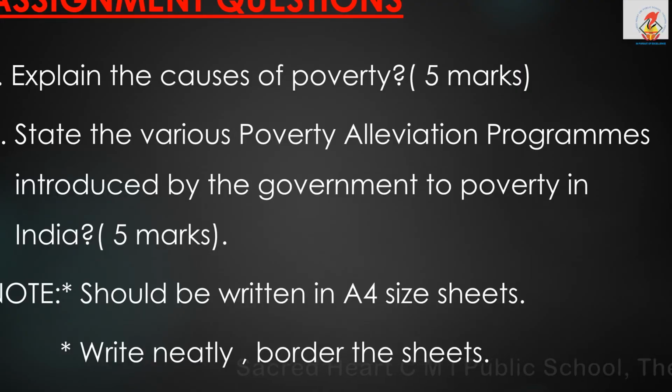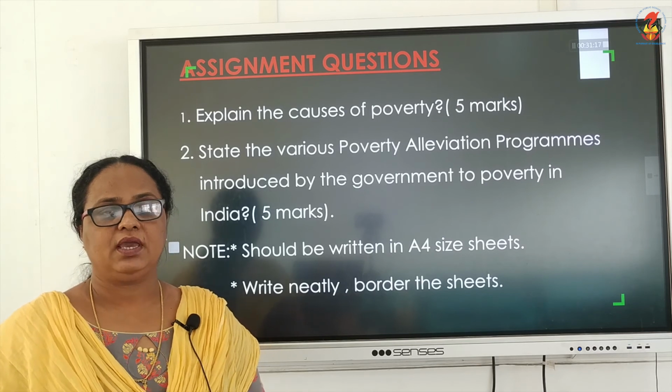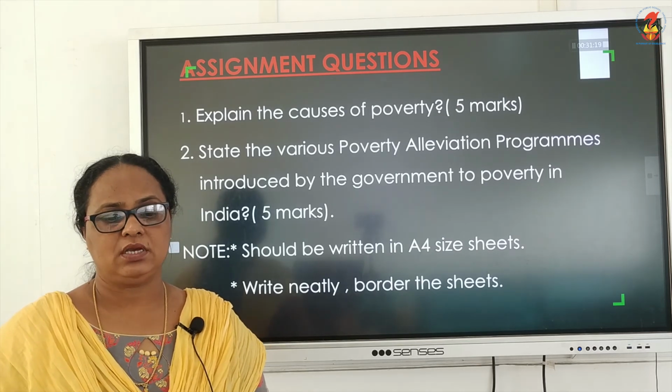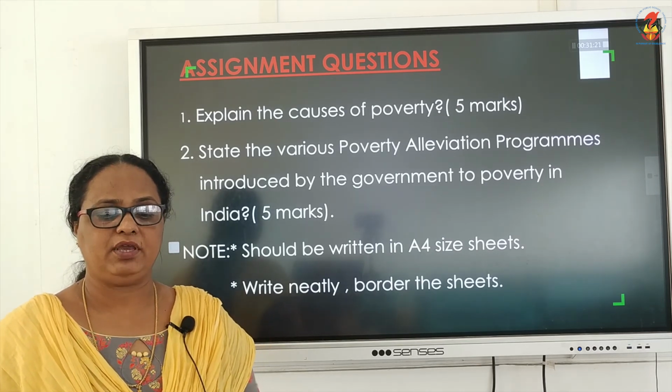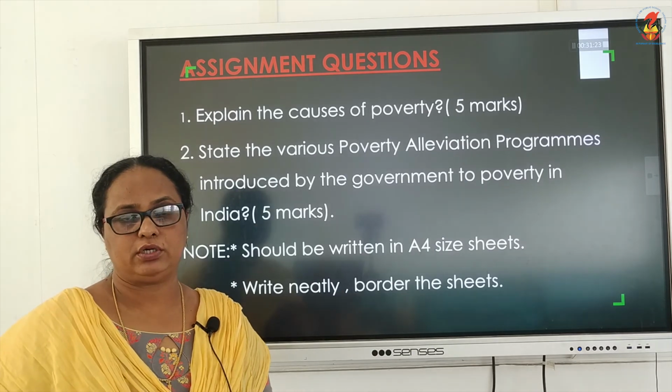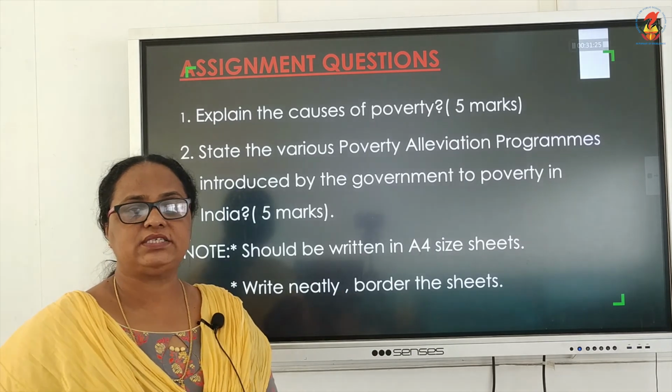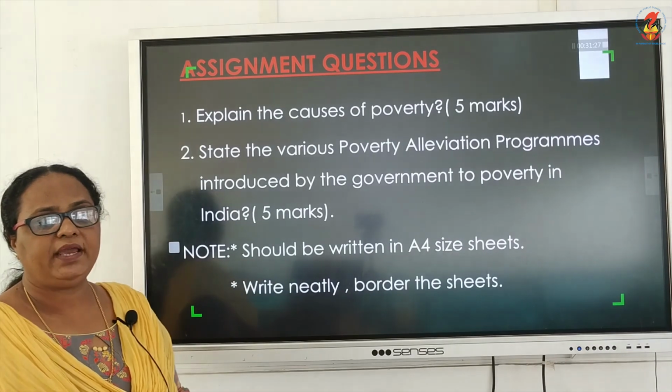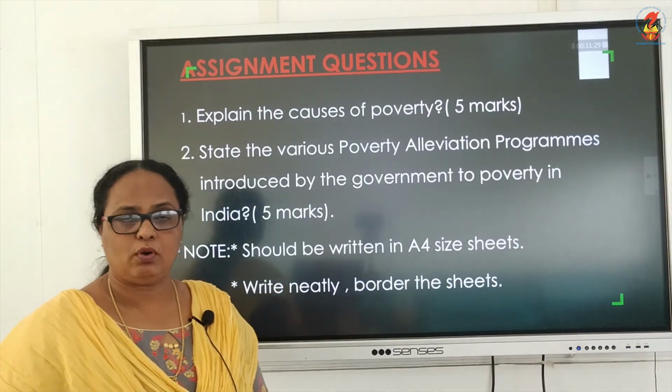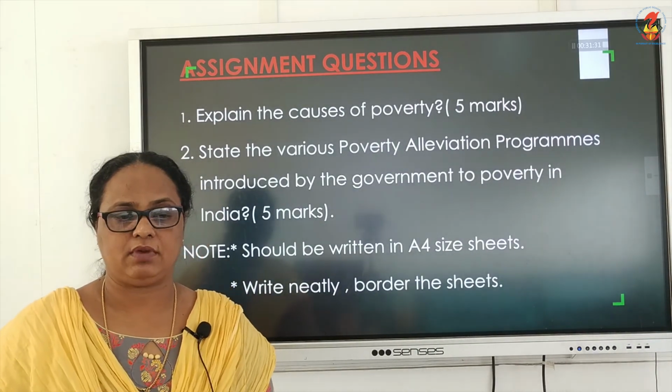Now, here in this slide, these are the assignment questions. Make sure that it is written on A4 size sheets, and it carries marks. Write neatly and make sure the sheets are bordered properly. The first question of the assignment is: explain the causes of poverty, which carries 5 marks.